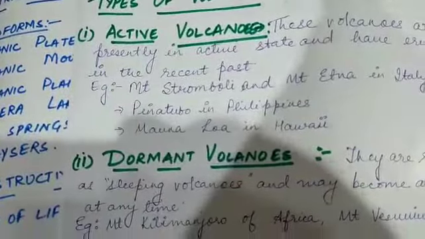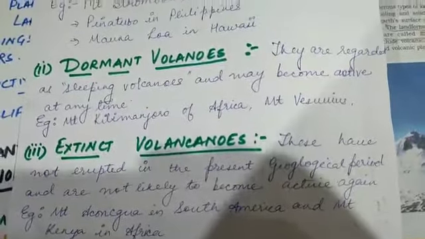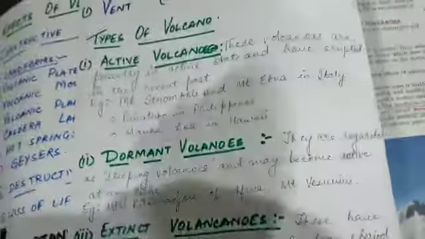Vesuvius. Extinct volcanoes, extinct means dead. These have not erupted in the present geological period and are not likely to erupt in the future as well. Therefore, the examples are Mount Aconcagua in South America and Mount Kenya in Africa. So these are the types of volcanoes that we have studied.